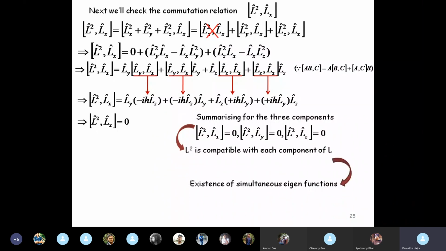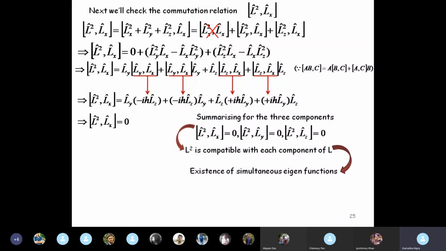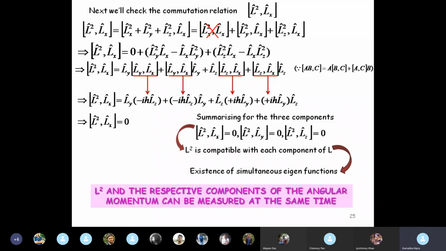Hence, there is existence of simultaneous eigenfunctions of L square and Lx, of L square and Ly, and of L square and Lz. Therefore, L square and the respective components of the angular momentum can be measured at the same time. All right.